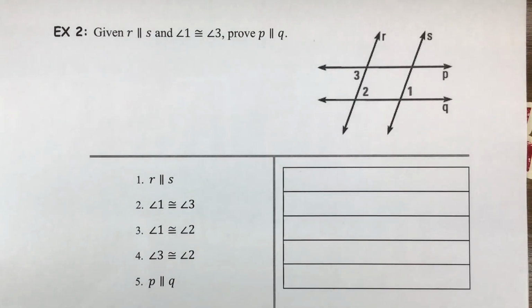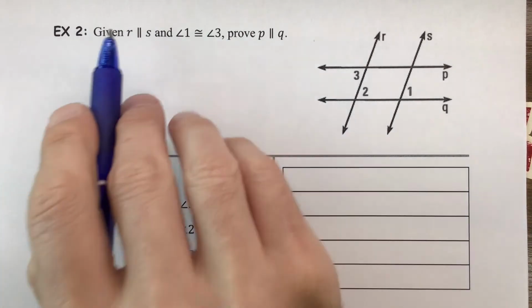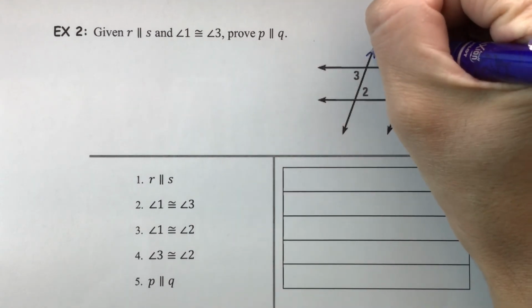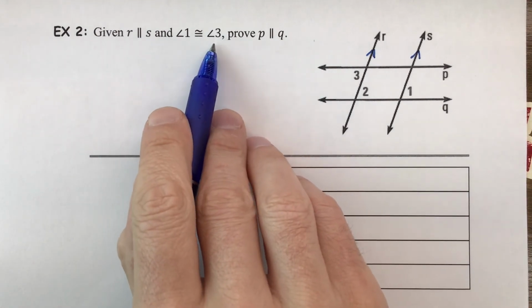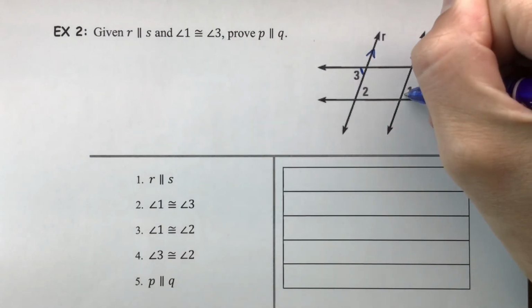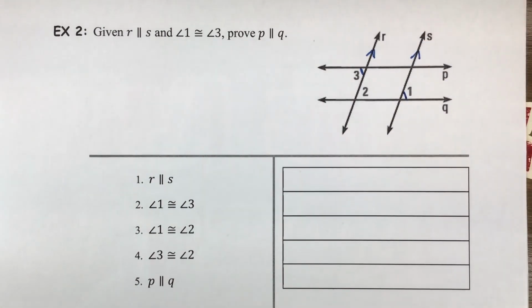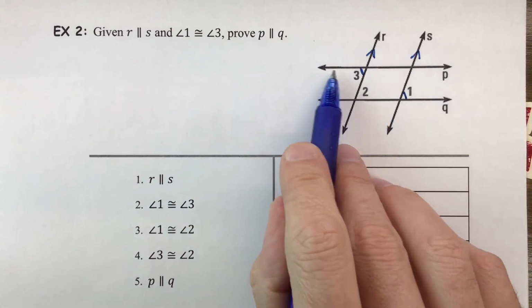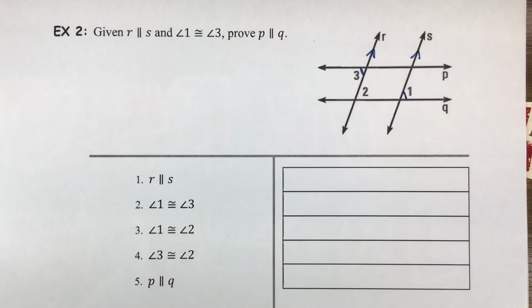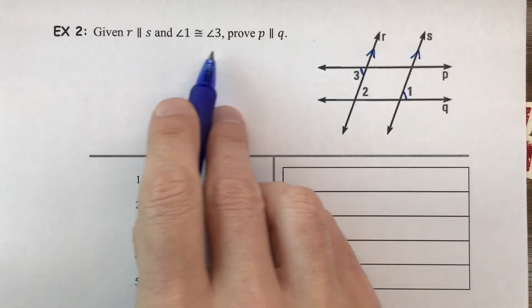For example 2, we're going to be thinking converse. That means that we are going to be proving that lines are parallel, by identifying a pair of angles that would be congruent. Our given information here is that R is parallel to S. I'm going to add some arrows on that just to indicate. Angle 1 is congruent to angle 3. These two are congruent, even though they're pretty far from each other, and they're providing that for us. What we have to do is prove that P is parallel to Q. In the picture, they obviously appear to be parallel, but remember what we're trying to do here is prove that they are parallel. For our proof, the first 2 steps are actually our given information.